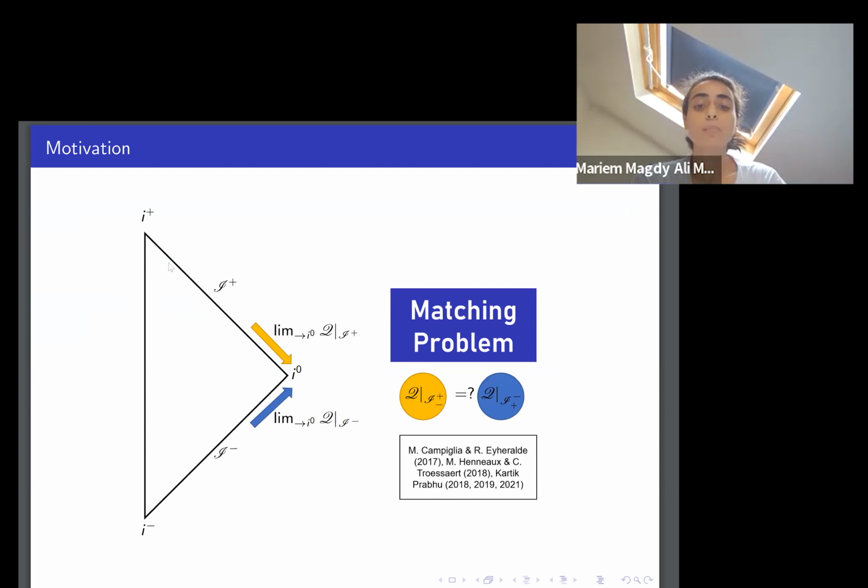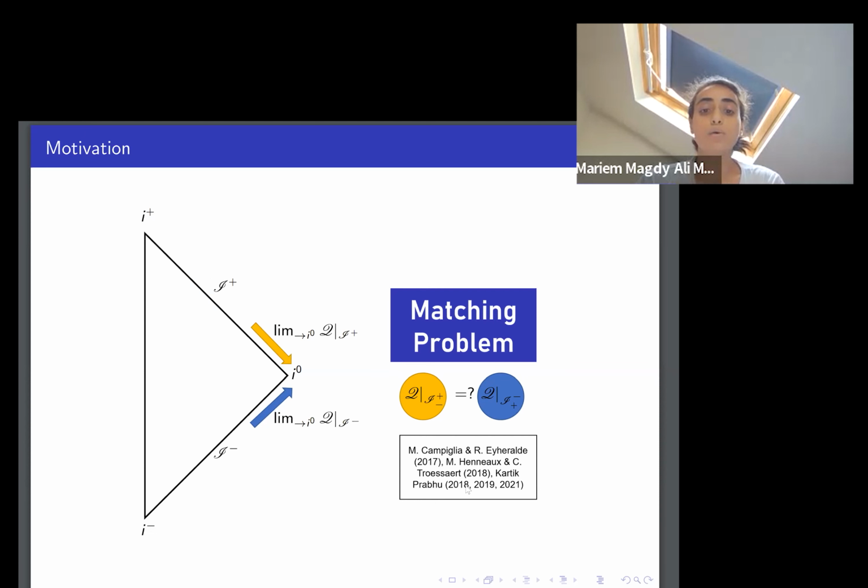One of the interesting problems when we consider asymptotic symmetry is the link between asymptotic symmetries defined at future and past null infinity. From Minkowski spacetime, let's say we have a charge Q, which is defined on scri plus and also on scri minus. We can take the limit of these charges as one approaches spatial infinity. The problem of the link between these charges, or the limits of these charges, is called the matching problem. This problem has been studied by different research groups.